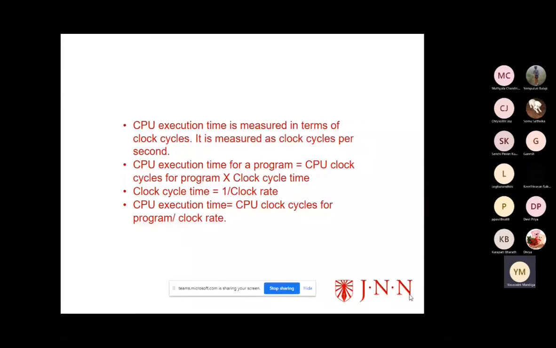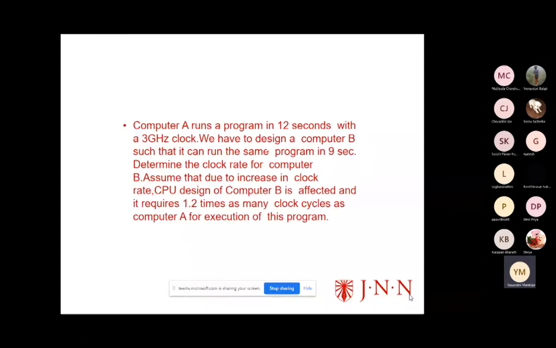So, for example, they have given one example here. Computer A runs a program in 12 seconds with a 3 gigahertz clock, and we have to design a computer B such that it can run the same program in 9 seconds. What are they defining? Same program, but A takes 12 seconds, B takes 9 seconds, and for program A the clock is 3 gigahertz.